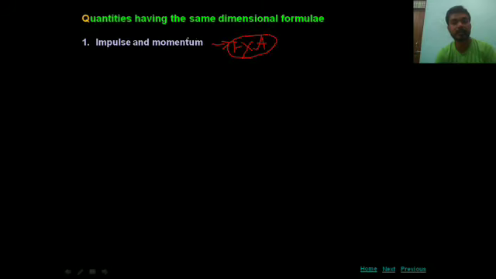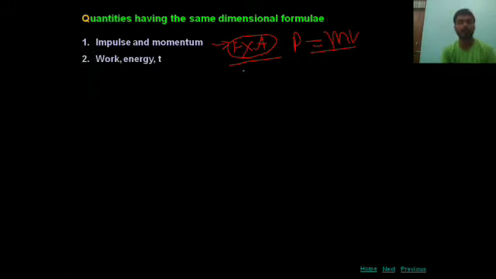And the formula of momentum is P is equal to mv, mass into velocity. You have studied momentum in class 9. If you obtain the dimension formula of impulse and momentum, these two will be the same. Hence there are so many quantities which have the same dimensional formula.